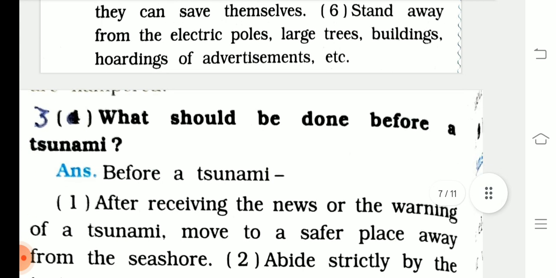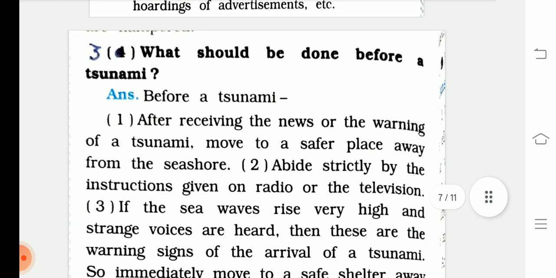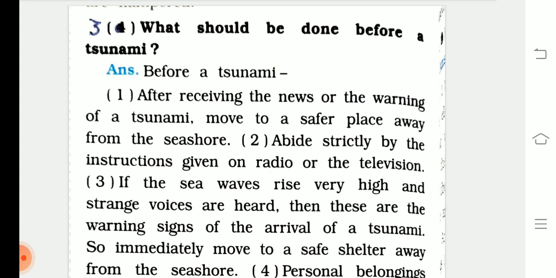Then question number three, what should be done before a tsunami? Okay, so after receiving the news or warning of tsunami, move to a safer place away from the seashore. Abide strictly by the instructions given on radio or television.